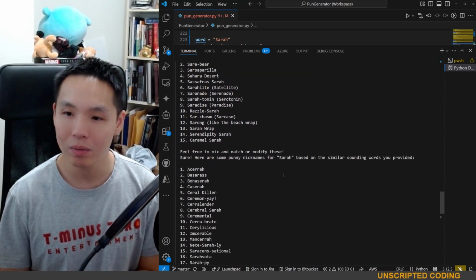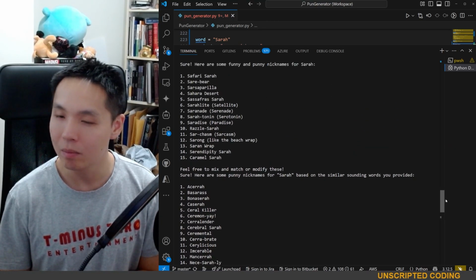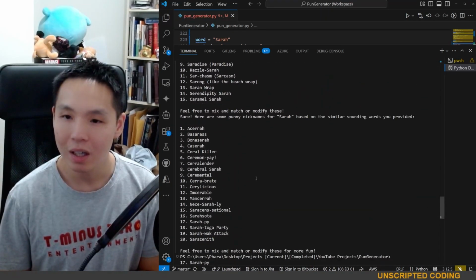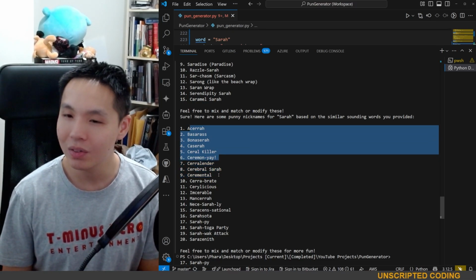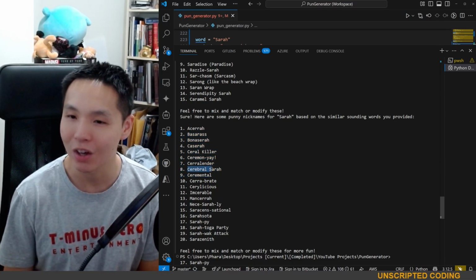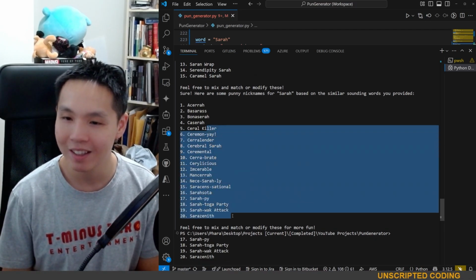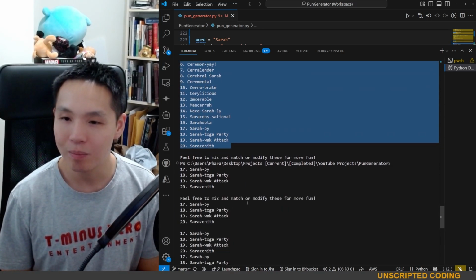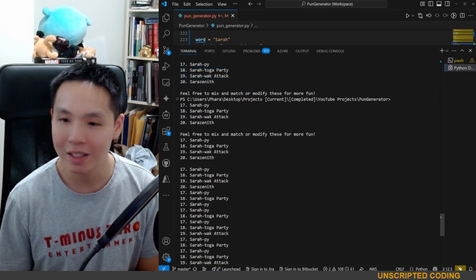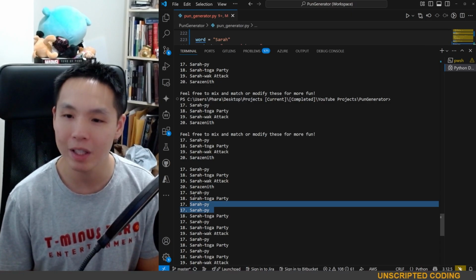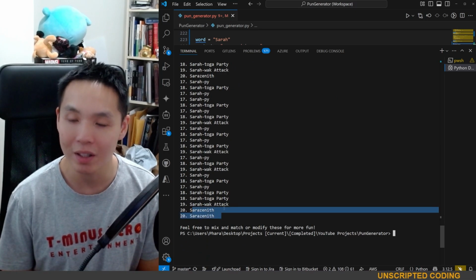But if we go down, we have more. And so you could see that it's a very different set. I don't know that these are necessarily better. Cerebral Sarah, Cerilicious. Not sure. Not sure these are great. But if we go down further, there are more. Therapy. I'm thinking that's like therapy. Saratoga Party. Sarah Zenith. I have no idea where this comes from.